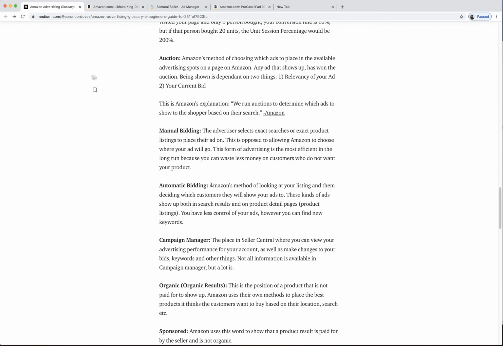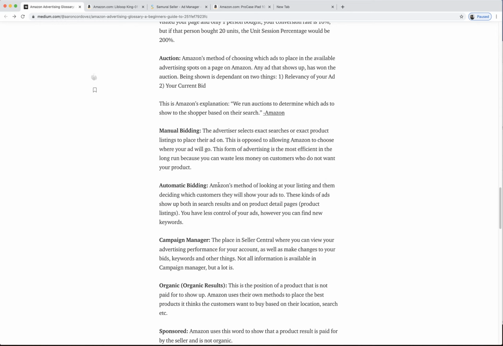Okay, so automatic bidding is Amazon's method of looking at your listing and then deciding which customers they will show your ads to. They're probably going to say, hey, we're just going to try for like Christmas gift. It could be a gift. They're just going to try it, whether or not you have gift in your listing. Maybe if you have the word kitchen in there somewhere, they're going to check kitchen gadget. If you have the word banana, they're going to check banana or ripe bananas, banana grocery delivery. Even if you have a banana slicer, they'll do that.